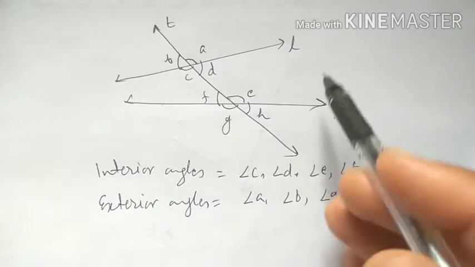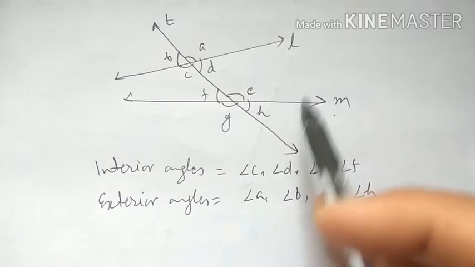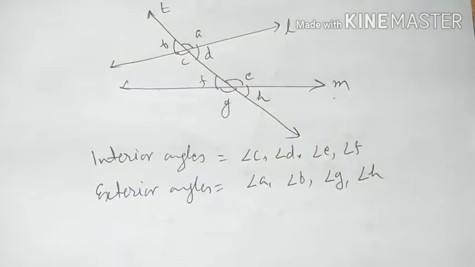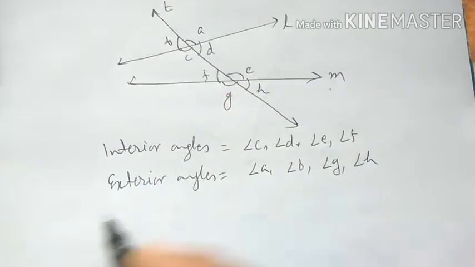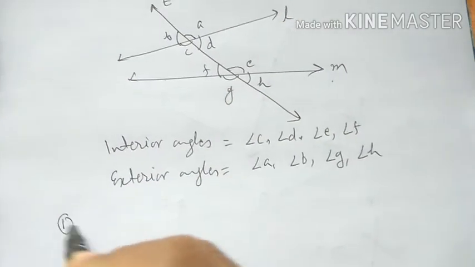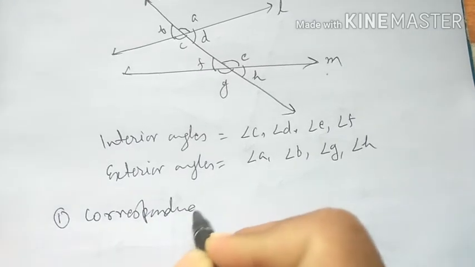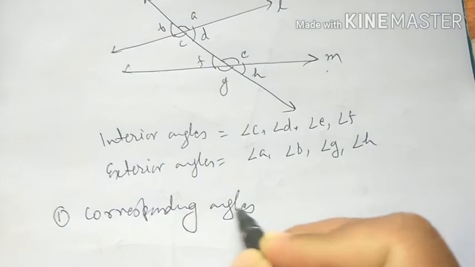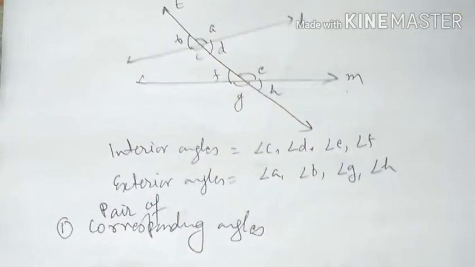Interior means lies between the lines L and M, and now we learn some more angles. First is corresponding angles, or pair of corresponding angles.